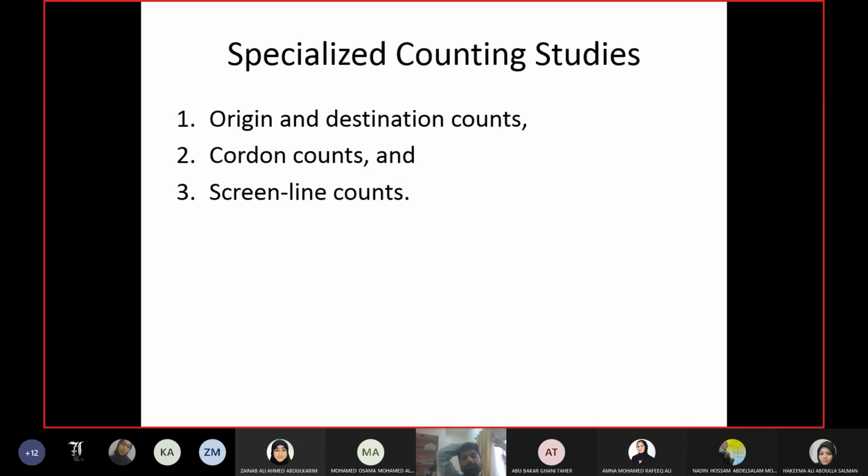But specialized counting studies are those studies where you are trying to find out the volume coming in and going out from specific areas. The volume is studied on the basis of their areas, from which area they are coming, from this area they are originating, and to which area they are destined. There are three types of specialized counting studies that we will discuss here: origin destination studies, cordon counts, and screenline counts. Okay, let us start with origin destination studies.